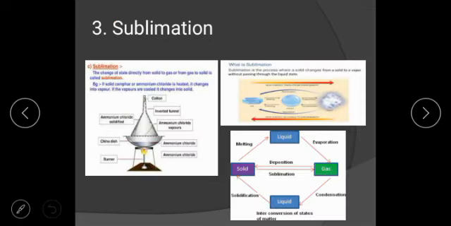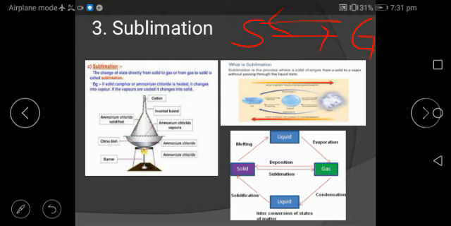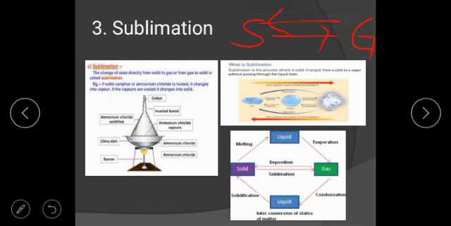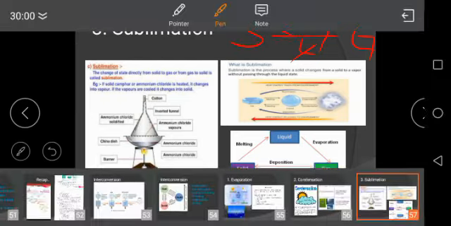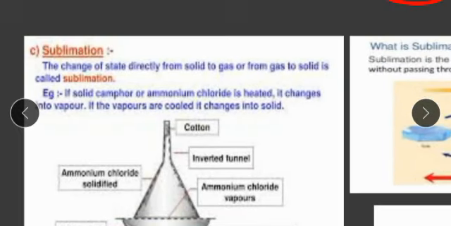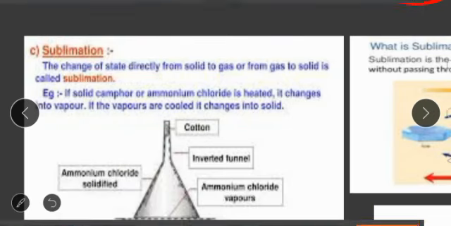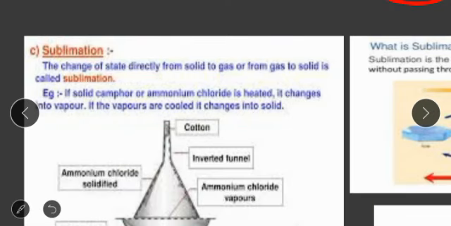Third topic, sublimation, in which we will talk about direct solid change into gas, or gas change into solid. Evaporation is different, but direct solid change into gas without going through liquid is called sublimation. So in sublimation, the change of state directly from solid to gas, or from gas to solid, is called sublimation.